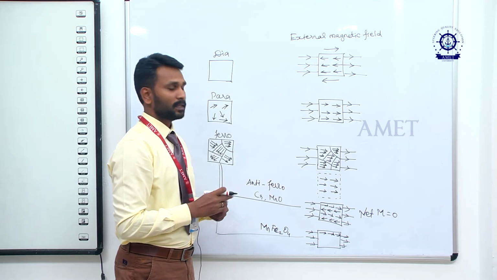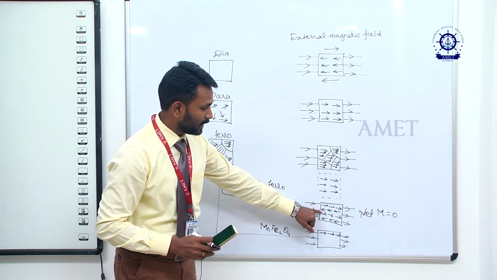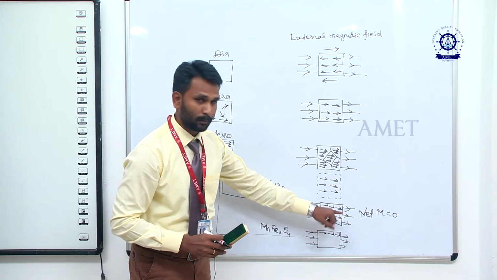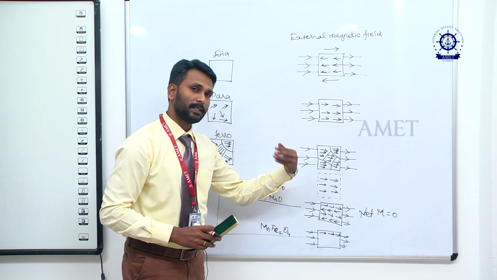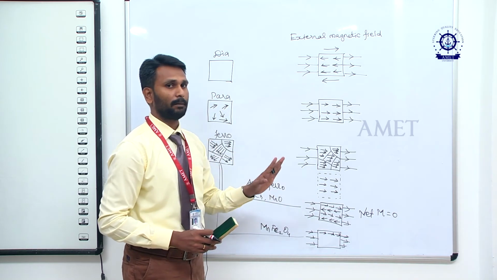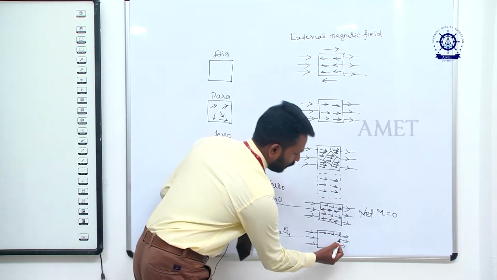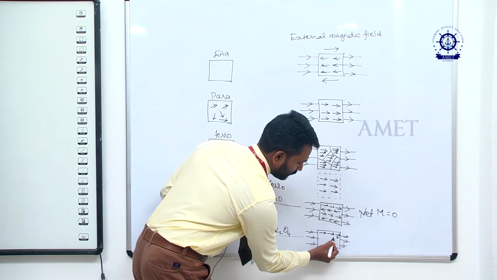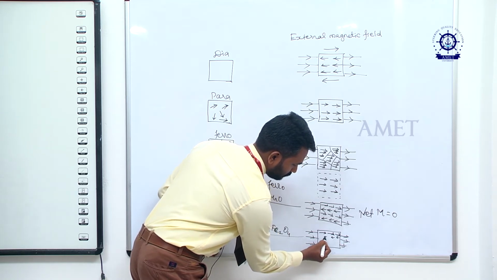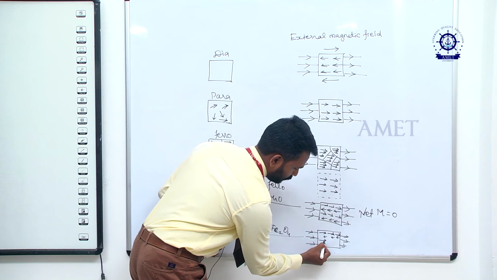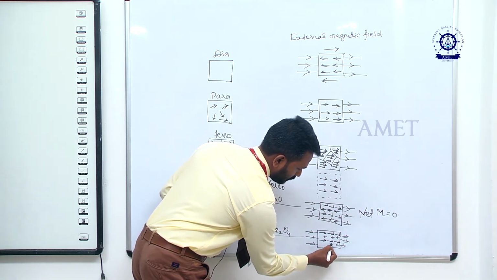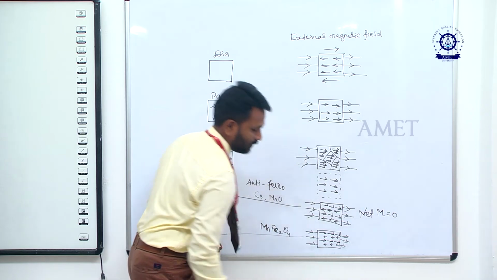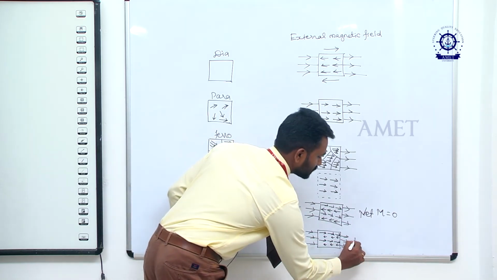Can you understand? See here, the adjacent line was completely reversed, but here the adjacent line is reversed, but not completely. So half of the previous one, then the full line in the same direction, then the next half. So what is the net magnetization here?